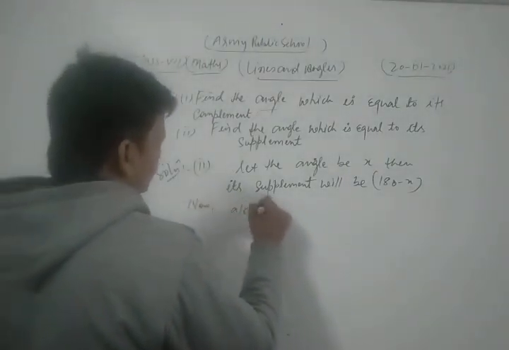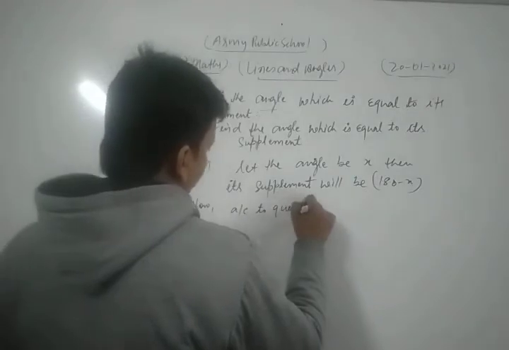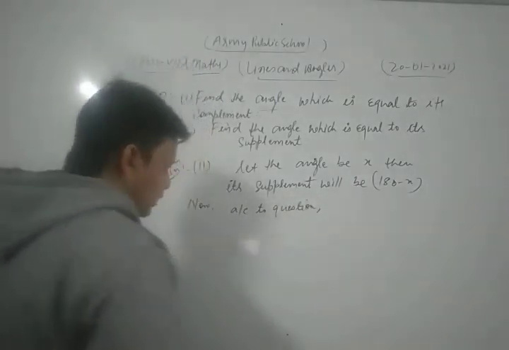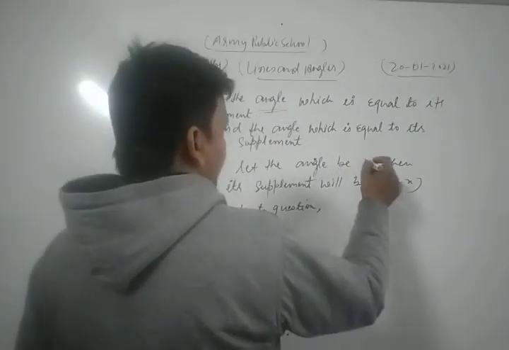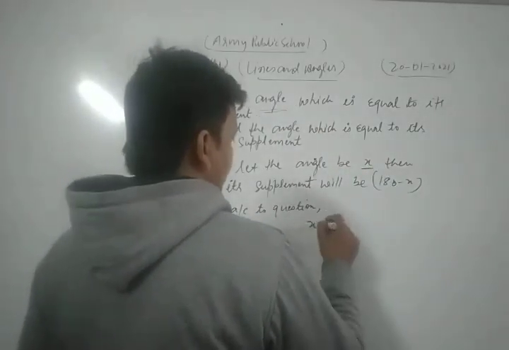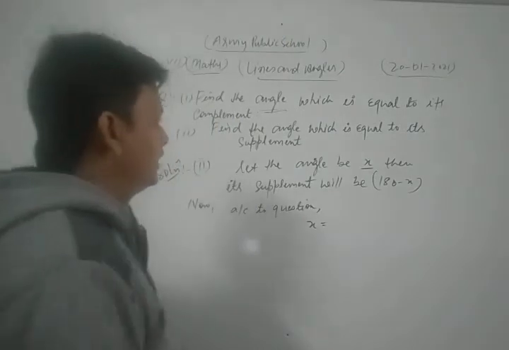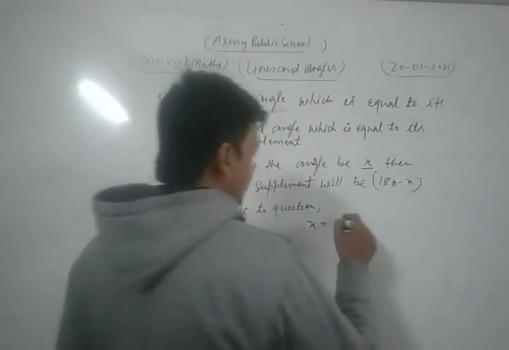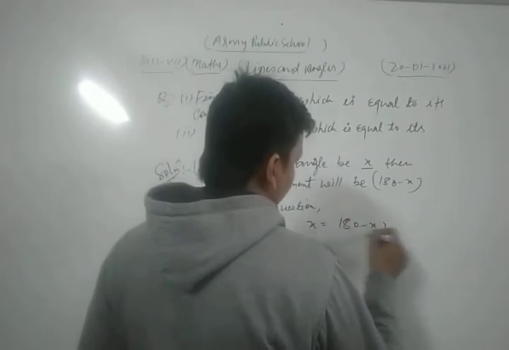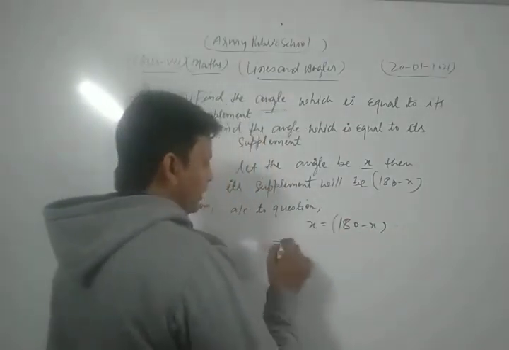Now, according to the question, find the angle which is equal to its supplement. Let the angle be x, and its supplement is 180 minus x. So x is equal to 180 minus x. Now we just simplify them.